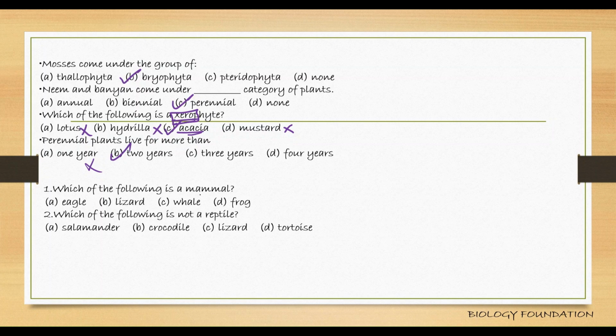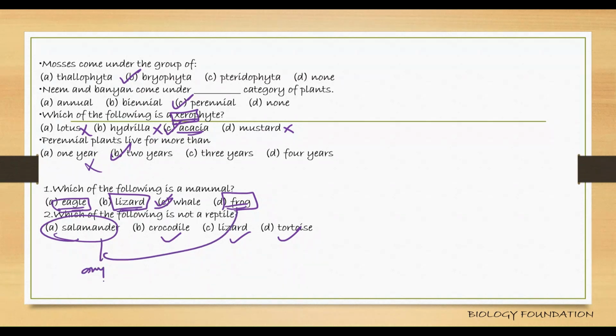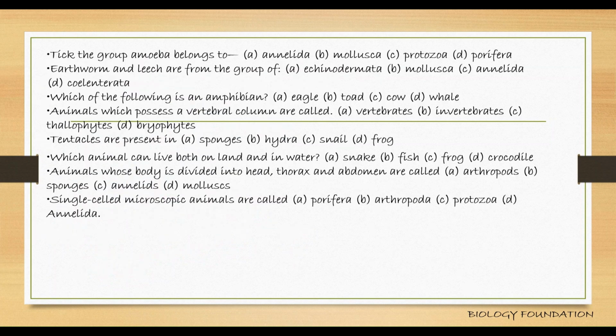Which of the following is a mammal? Whale is a mammal. Eagle belongs to aves. Lizard, reptile. Frog, amphibian. Whales, mammals. Which of the following is not a reptile? Crocodile is a reptile. Lizard is a reptile. Tortoise is a reptile. Salamanders and frogs are both amphibians. Eagles are aves. So salamander is the correct option. It's not a reptile. Tick the group amoeba belongs to. Amoeba belongs to Protozoa.